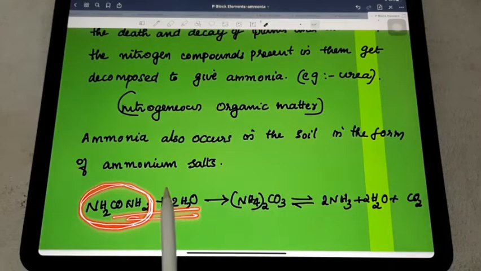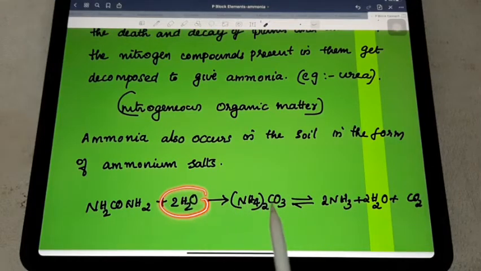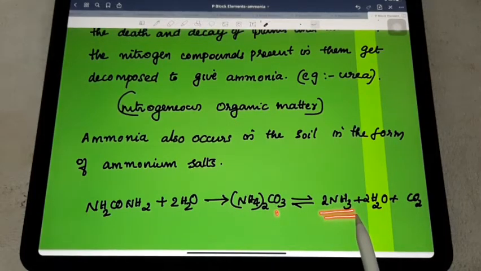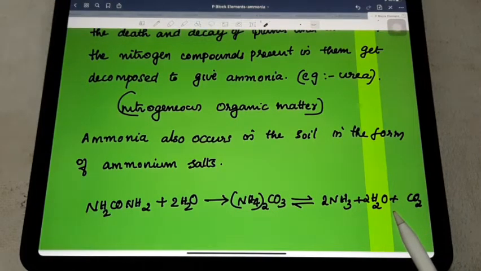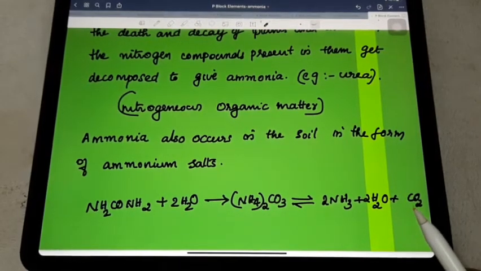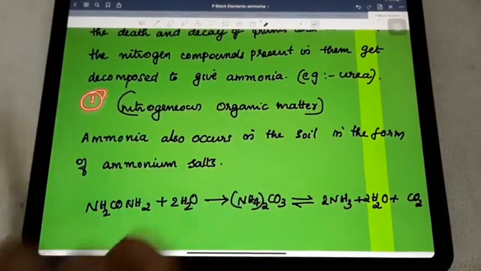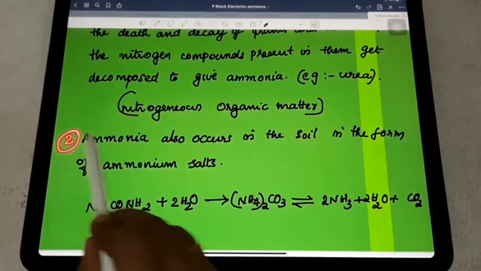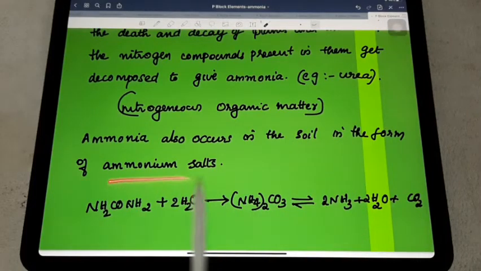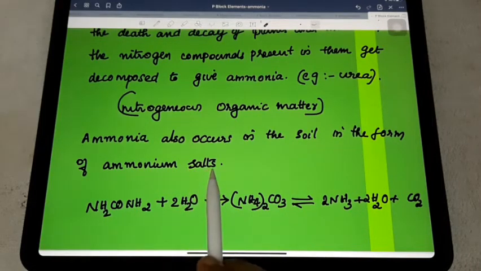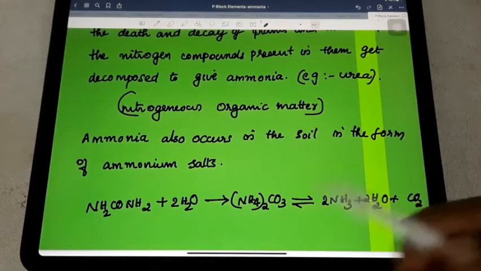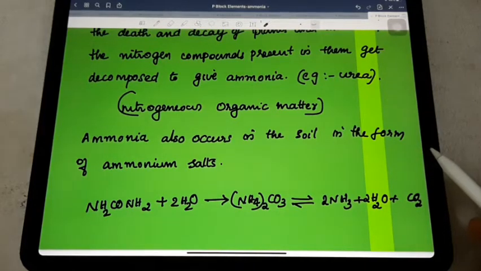Due to this decomposition, with water, it results in ammonium carbonate, and this on decomposition results in the formation of ammonia. So ammonia is obtained from nature by the natural decomposition of this nitrogenous organic matter. That is one method of getting ammonia from nature, from the death and decay of plants and animals. The second is that ammonia also occurs in the soil in the form of ammonium salts. These are the two ways we get ammonia from nature.